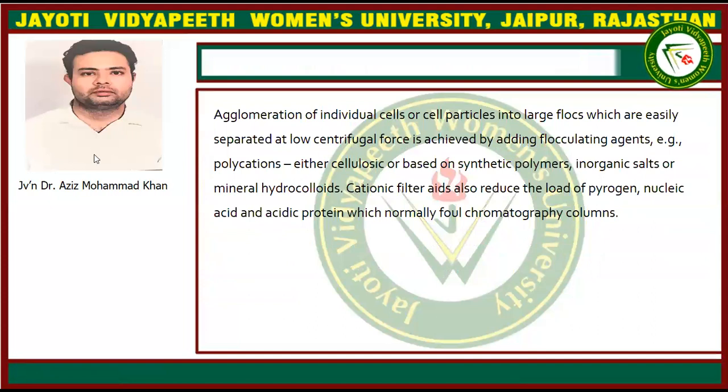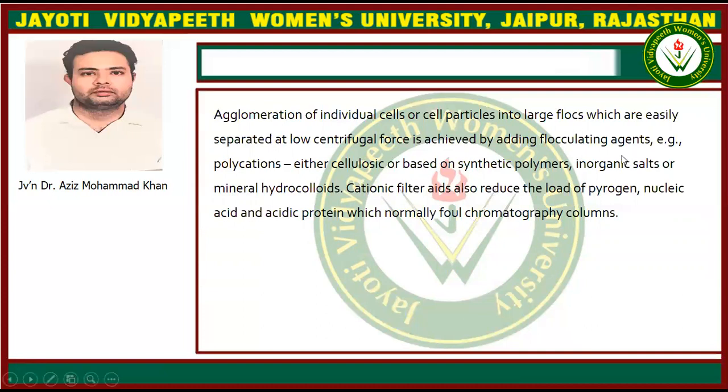One of the methods is agglomeration. Agglomeration of the cells is conducted by flocculation. We can make some flocs so that the particles come together, and after coming together these particles can be separated. And how can we increase the size?